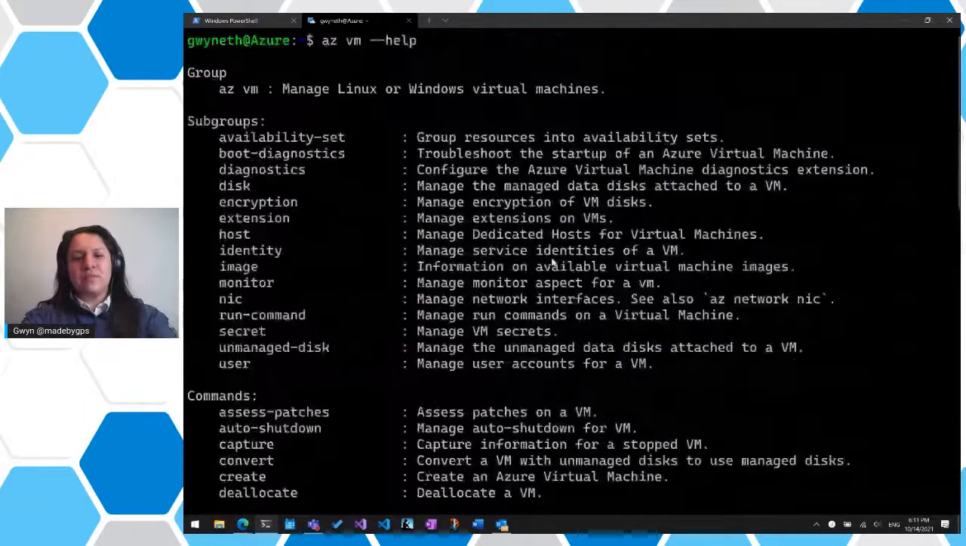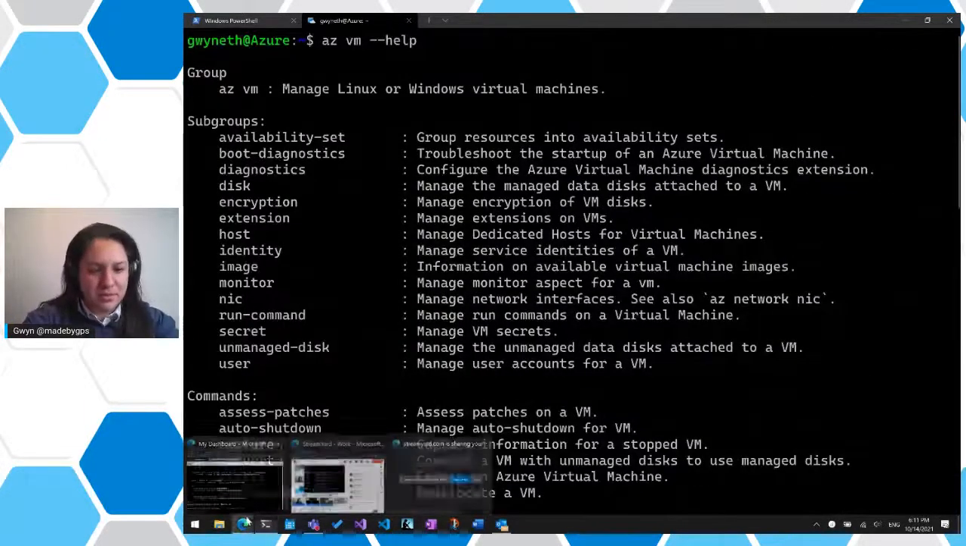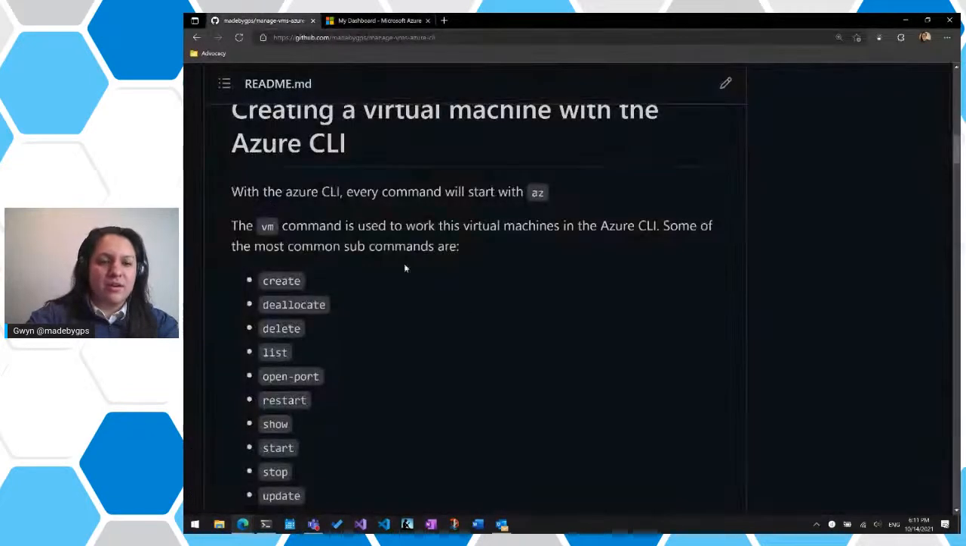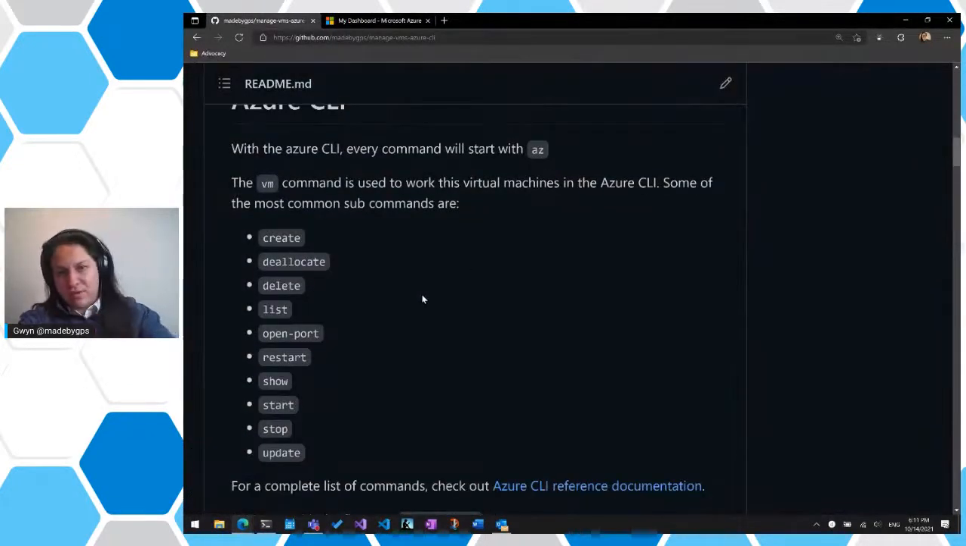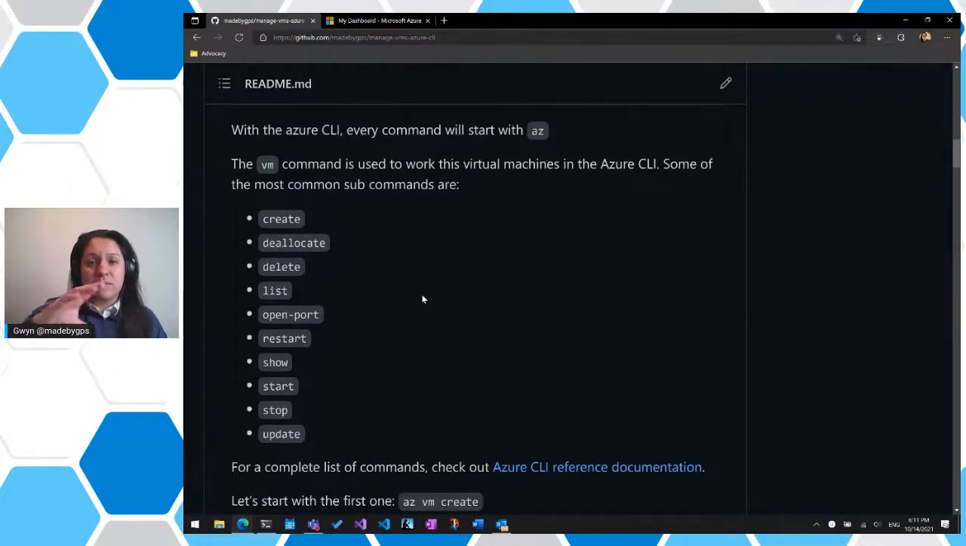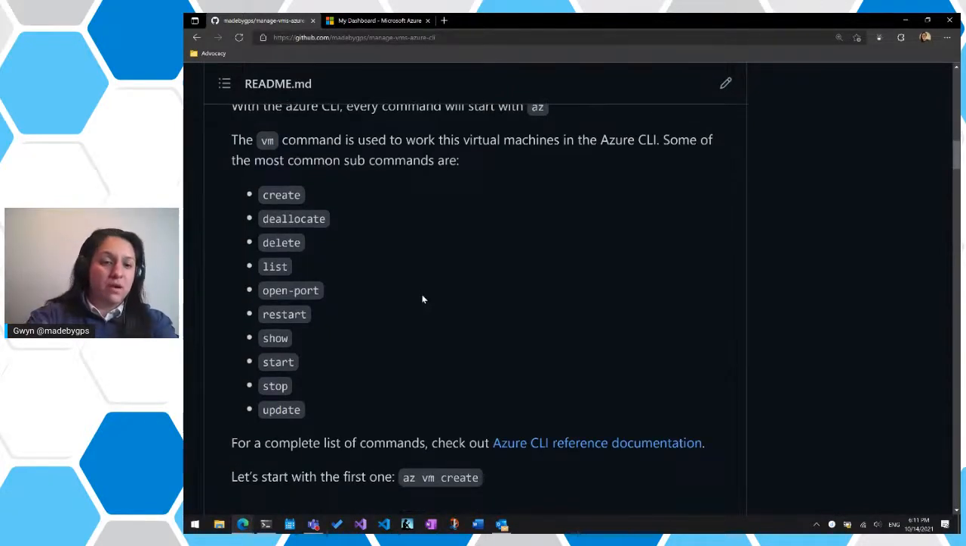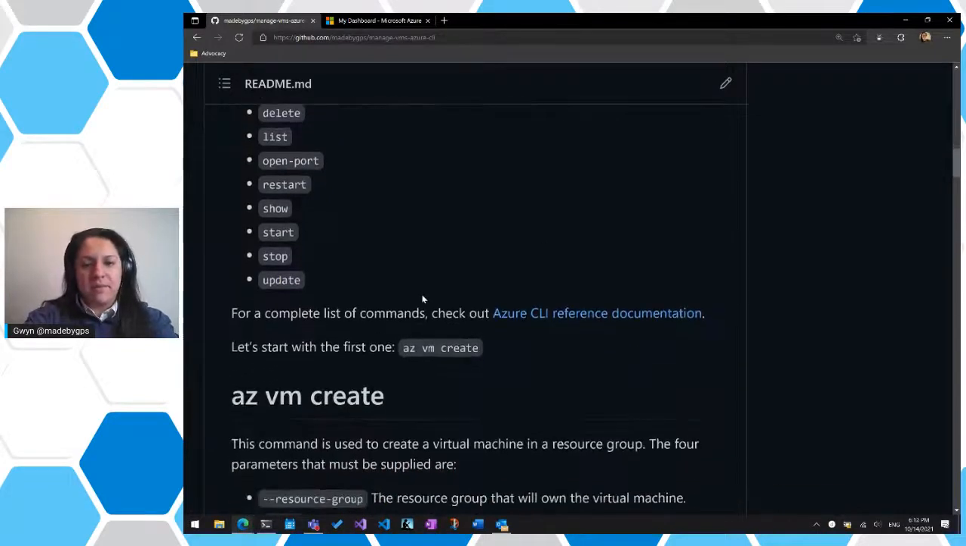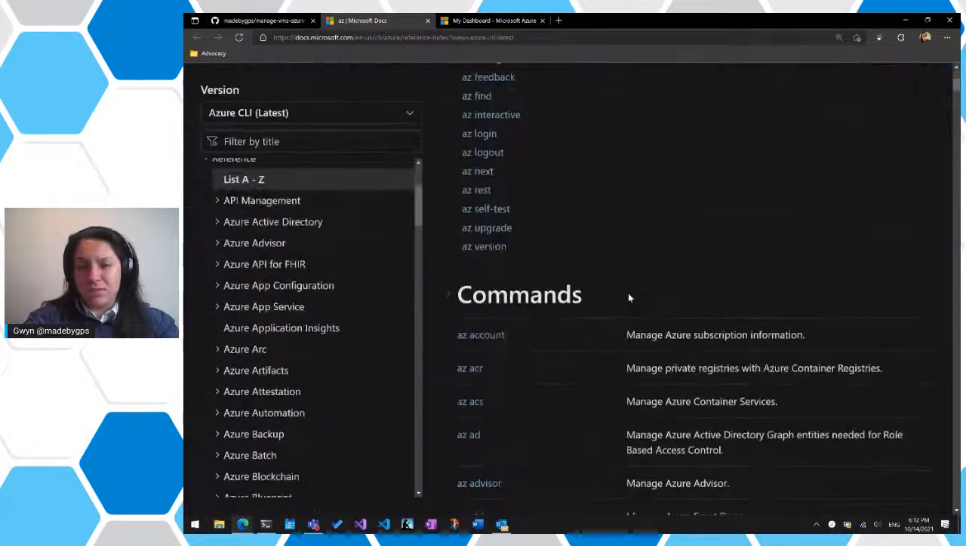Okay, cool. So we were focusing on the VM command. You're now aware of how to bring up documentation on each command. And some of the most popular subcommands, things that you would do with the VM command, would be create, deallocate, delete, list, open-port, restart. We're going to do a couple of these in this session. I really like, if you go to the GitHub repo, this CLI reference because it has every single command that you can utilize with the CLI.